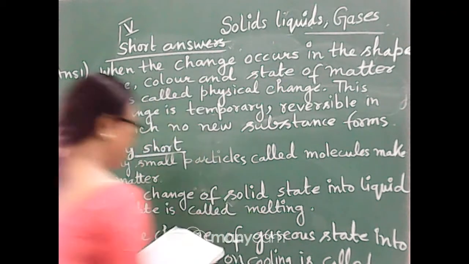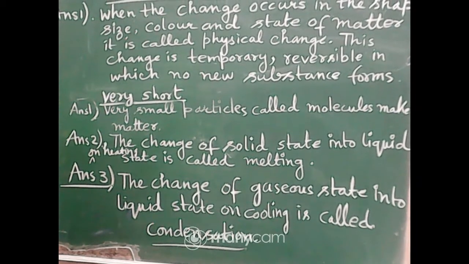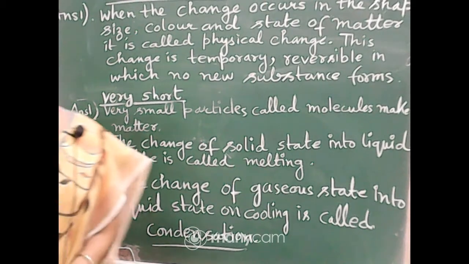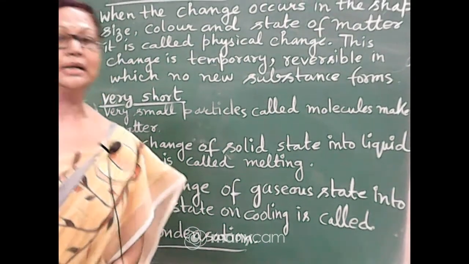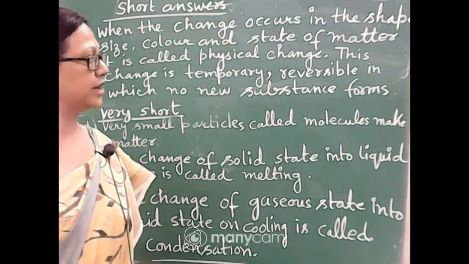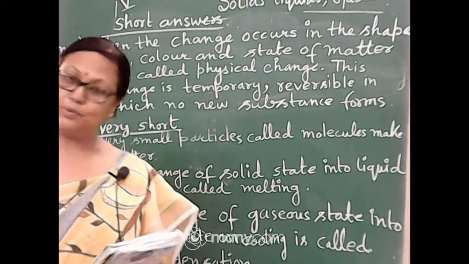So according to your book, I have given the answer. The change of gaseous state into liquid state on cooling is called condensation. So this kind of changing is called condensation. You write according to your book, and whatever the question is given in my book, you write both.